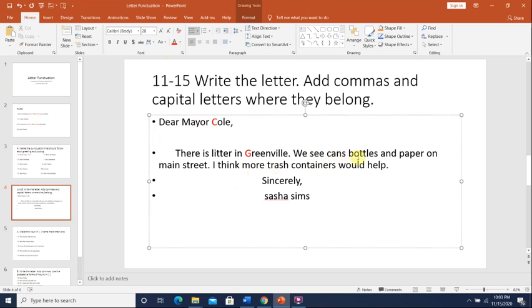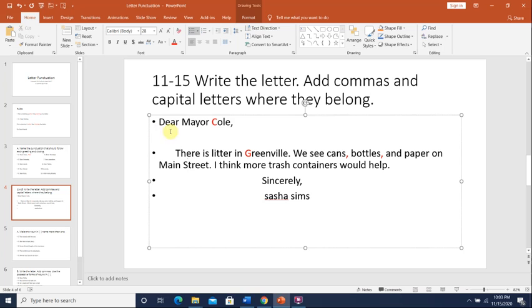We see cans, bottles, and paper. Here we have a series, more than one thing. Cans, bottles. So what do we do? We put a comma after cans and after bottles. Okay. Do we put a comma after the and? No. We can see cans, bottles, and paper on Main Street. Oh, this is the name of a street. How should we start Main? With a capital letter, and Street also with a capital letter, because it's the name of a street.